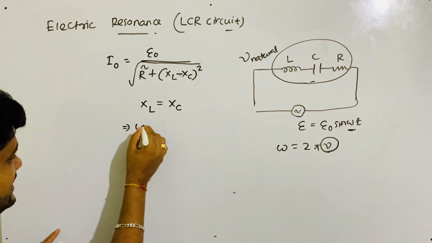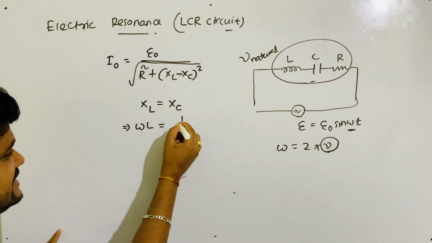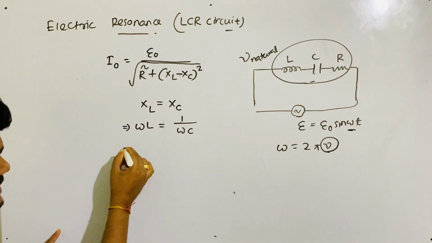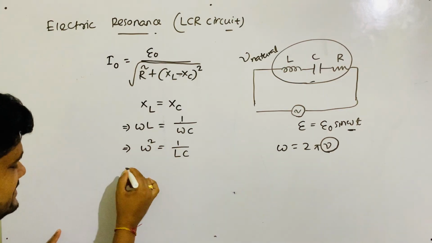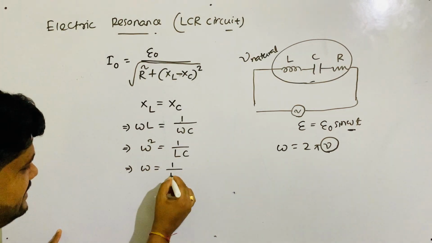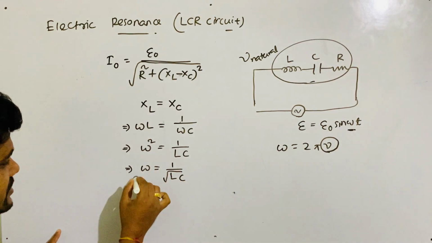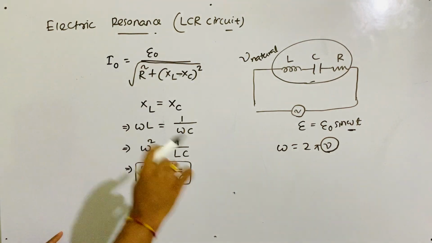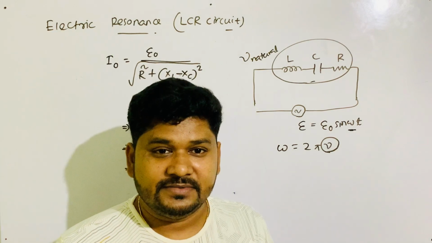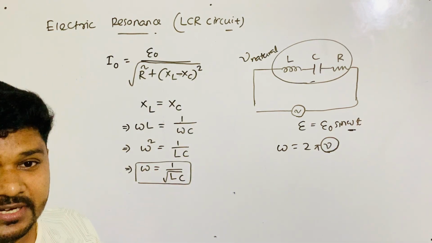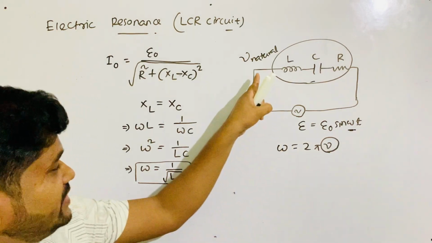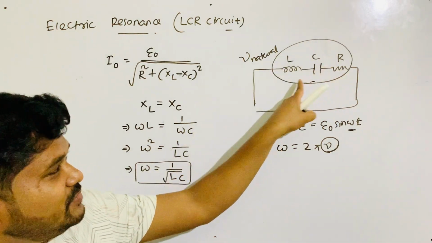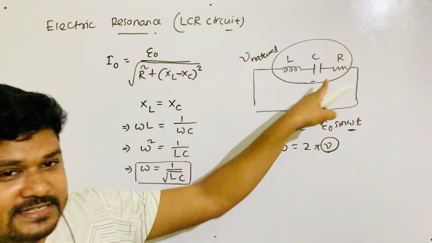What is XL? Omega L. What is XC? 1 by omega C. So omega square is equal to 1 by LC, so omega is equal to 1 by root LC.